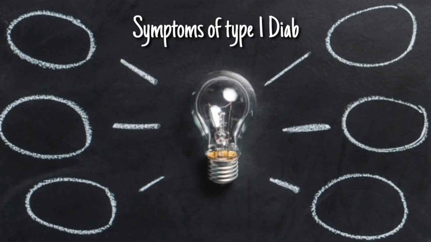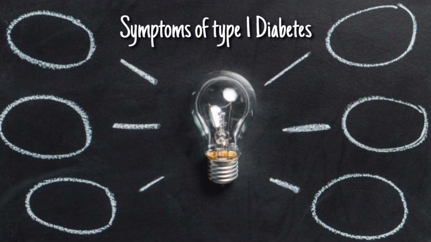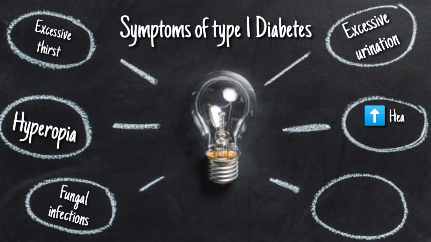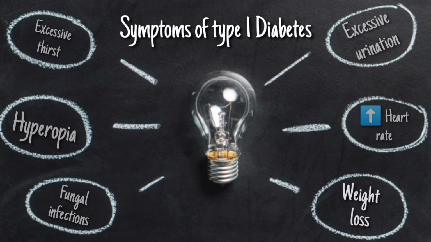Now there are some symptoms of type 1 diabetes. First is excessive thirst. Hyperopia means blurred vision. Other symptoms are other eye problems, fungal infections, foot ulcers, excessive urination, increase in heart rate and weight loss.